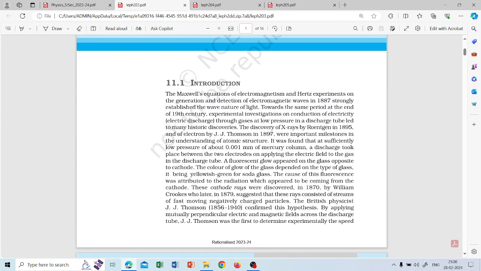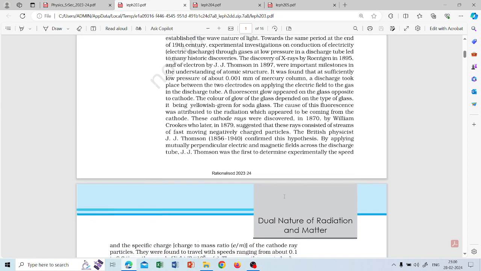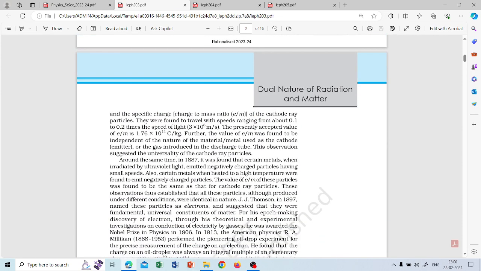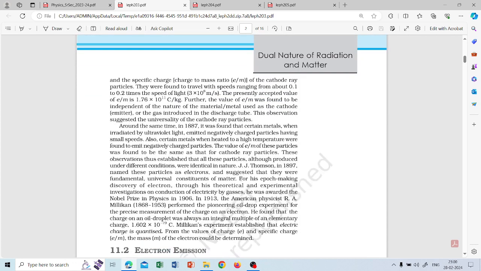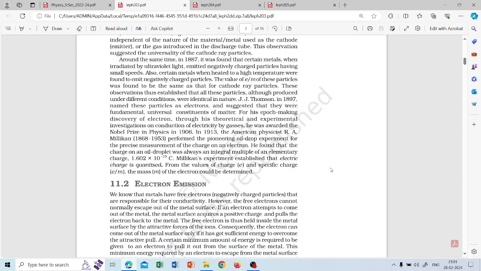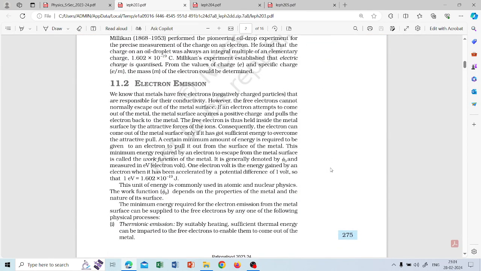Like for example, they have started with the cathode rays and other things. They have given some experiments done by J.J. Thomson to calculate the specific charge of the cathode ray. So these are some introduction given. You can just go through that part, but it is not very important.